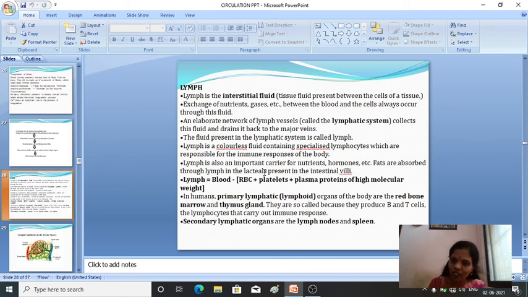What will these lacteals do? The fats are absorbed generally through the lymph in the lacteals. It helps in the absorption of the fats. Okay, lymph, a diagrammatic representation.